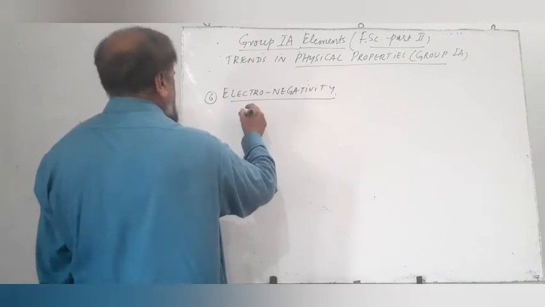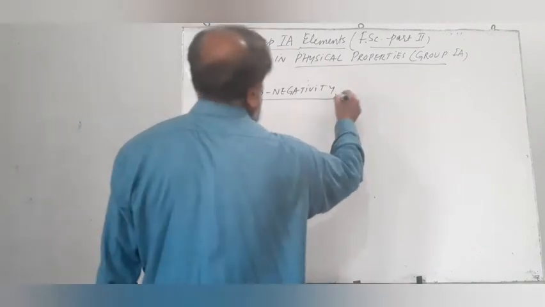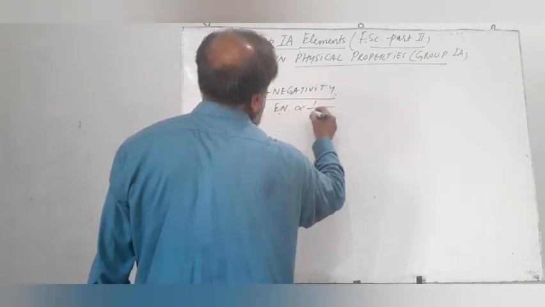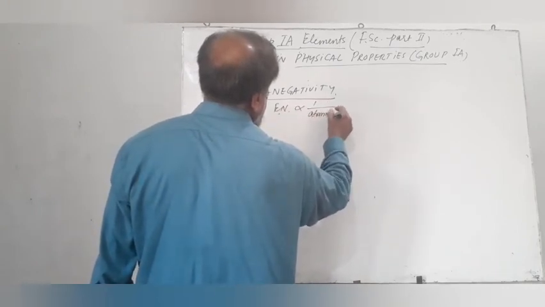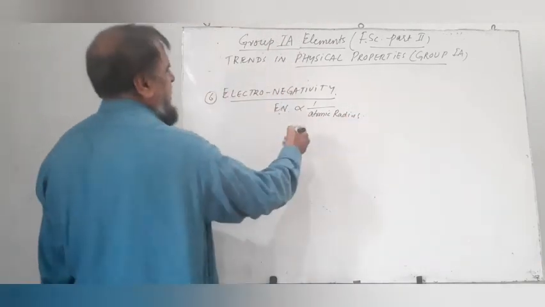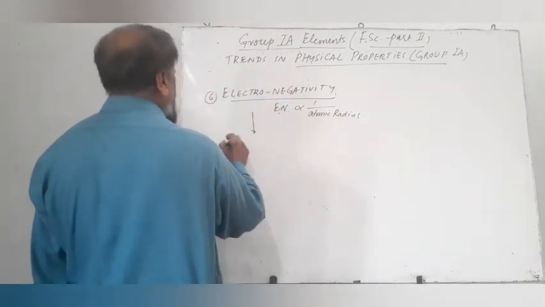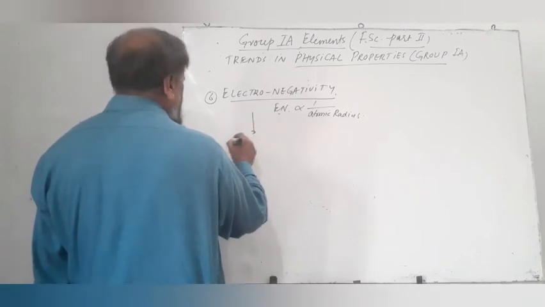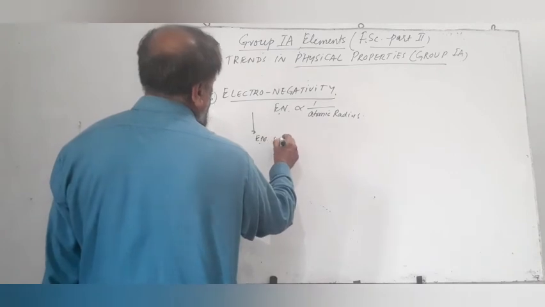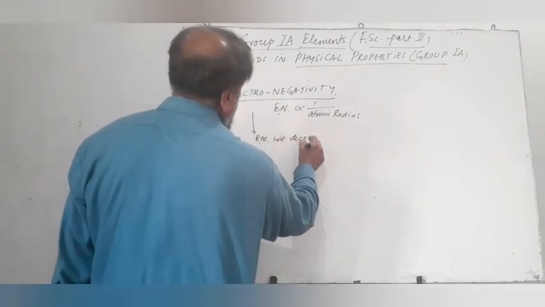Now, electronegativity is inversely proportional to atomic radius. So, when the atomic radius increases down group 1A, therefore, the electronegativity of these elements will decrease.